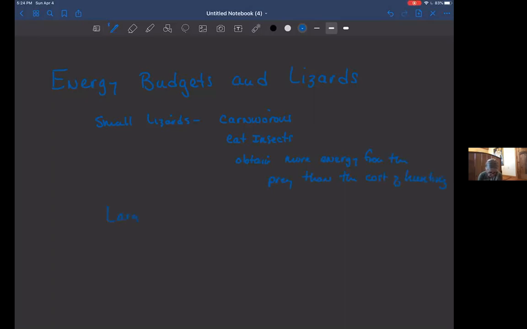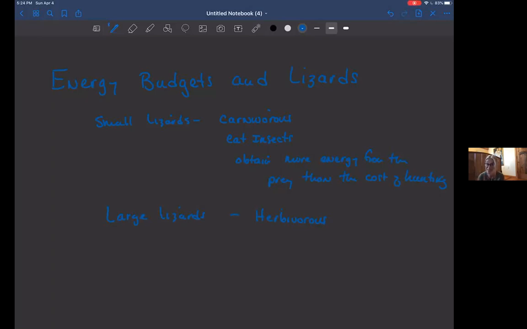Now, if we look at large lizards, they tend to be herbivorous. And again, they are ectothermic. So it would take them more energy to be able to hunt the small prey, and they're not going to get enough energy out of an insect to pay for the cost of capturing them. So it's better for them, they have a different strategy. They obtain their food by eating plants.